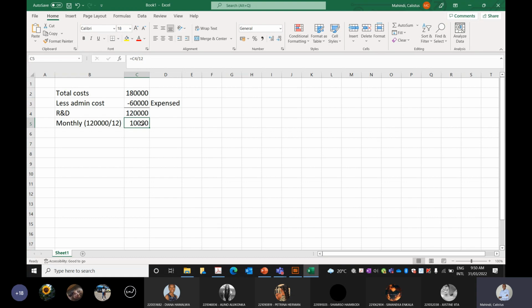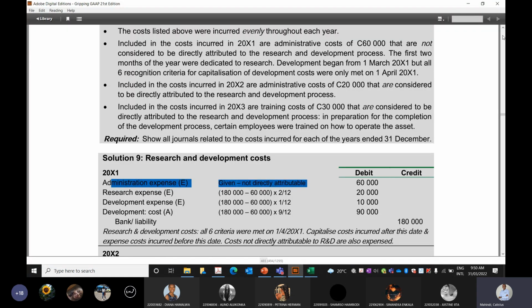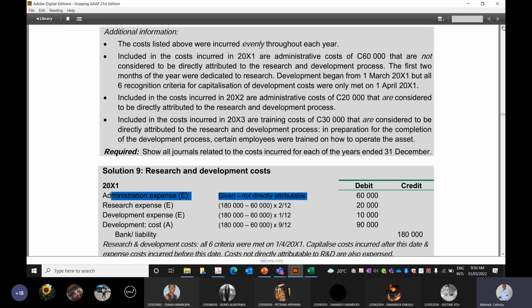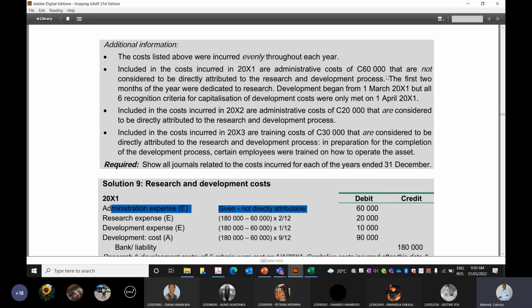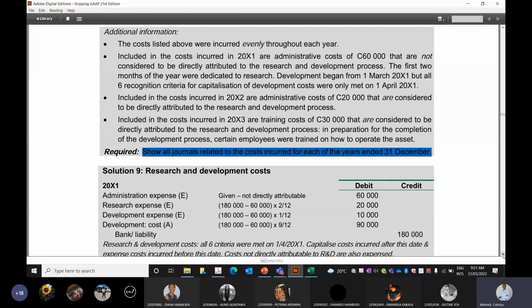Now let us go back to our theory and see what the question states. It tells us that the first 2 months of the year were dedicated to research. This question asks us to show the journals related to the costs incurred for the year ended 31 December. So if the first 2 months are dedicated to research, that's January and February. Are we together?